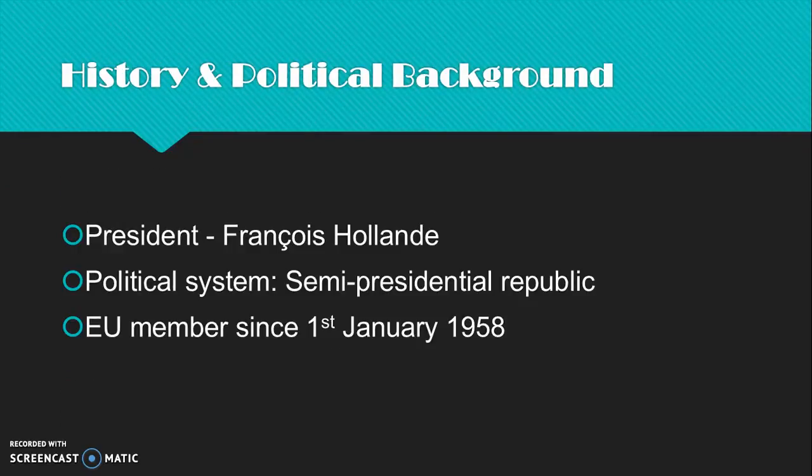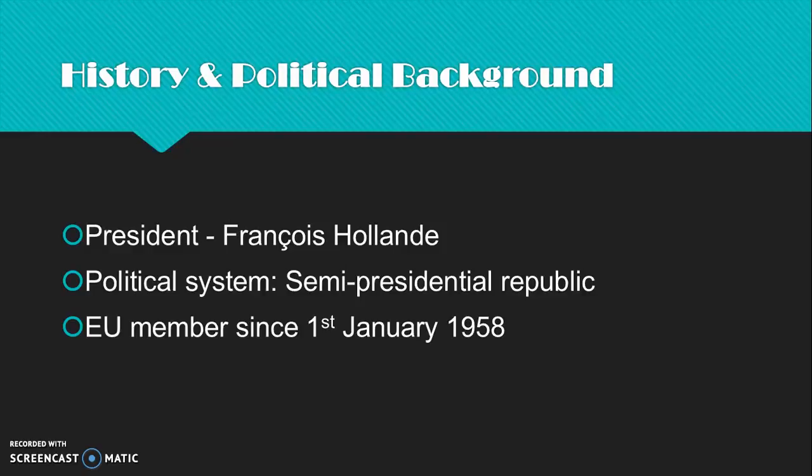History and political background. The President of France is Francois Hollande. He was born in Rouen, France in 1954. He attended a series of elite French schools and joined the Socialist Party in 1979.